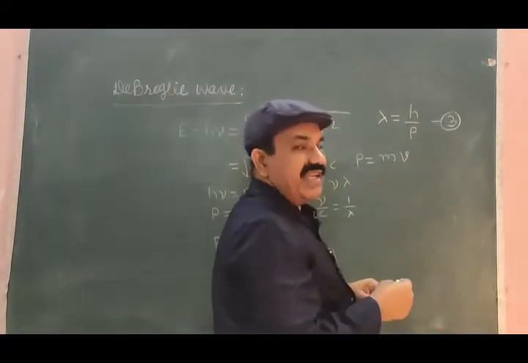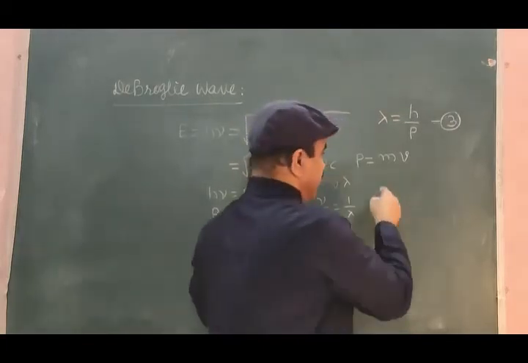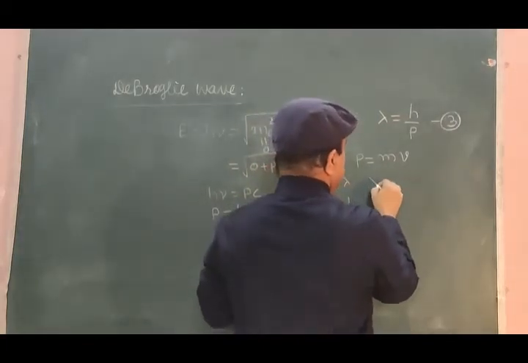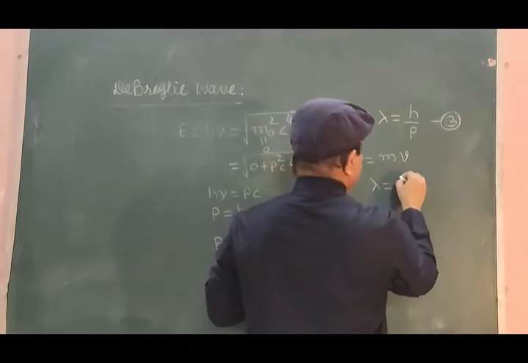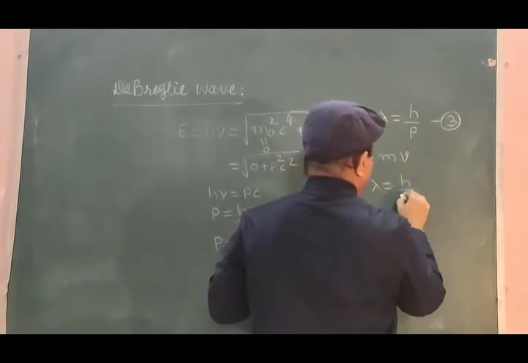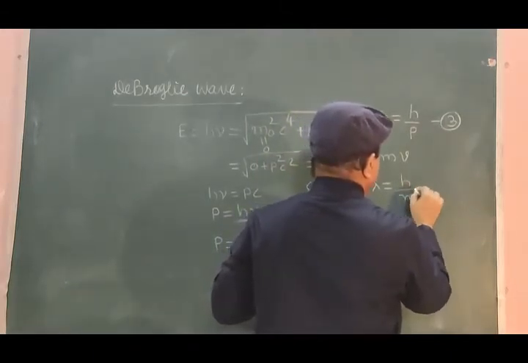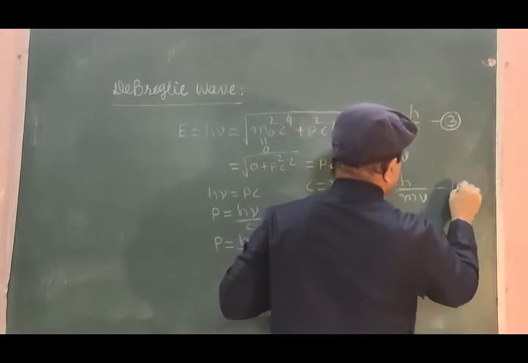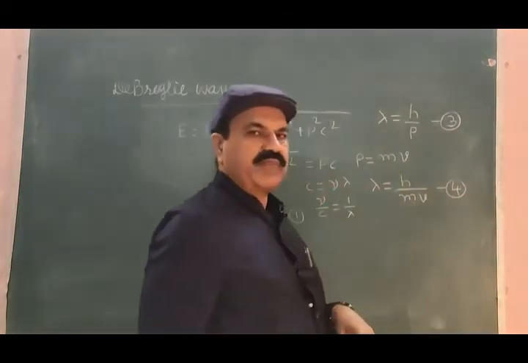We call that wavelength the de Broglie wavelength, and the de Broglie wavelength of this particle is given by lambda is equal to h divided by mv, equation number 4.